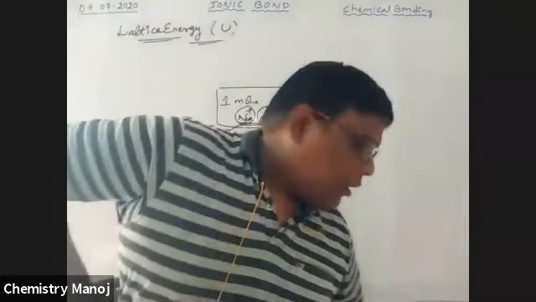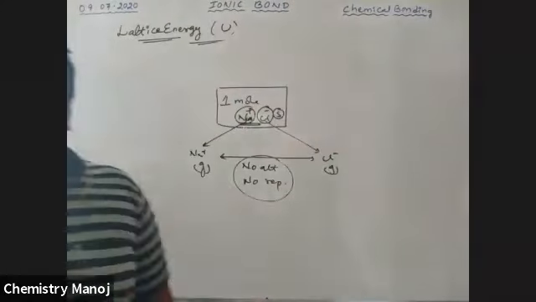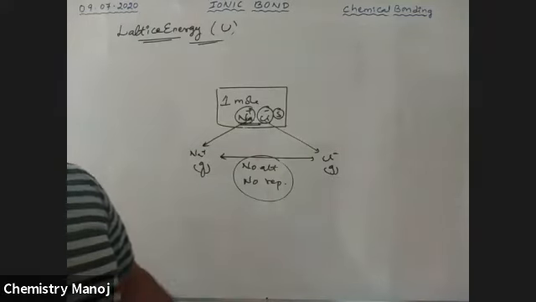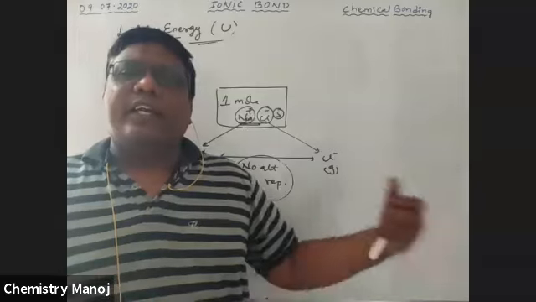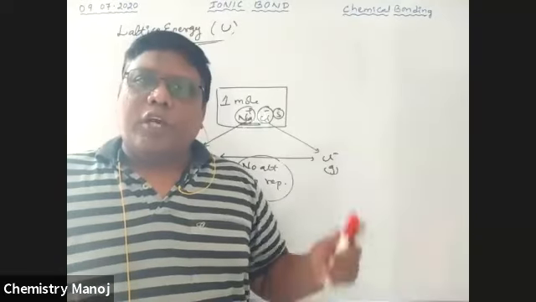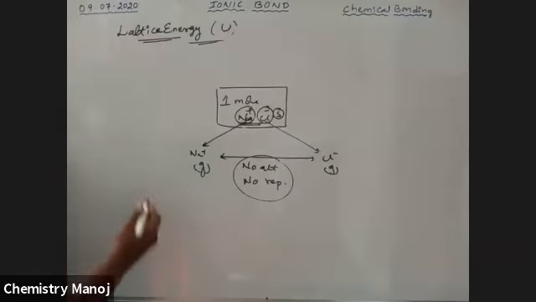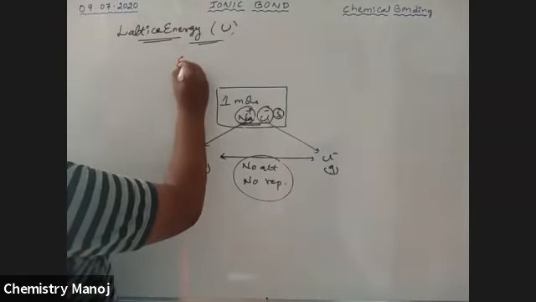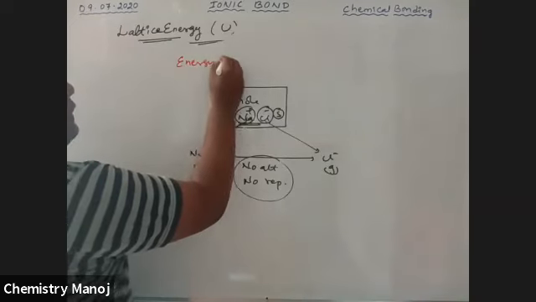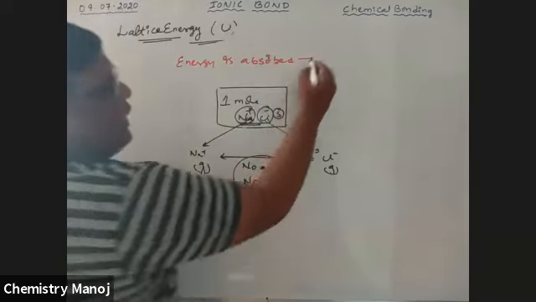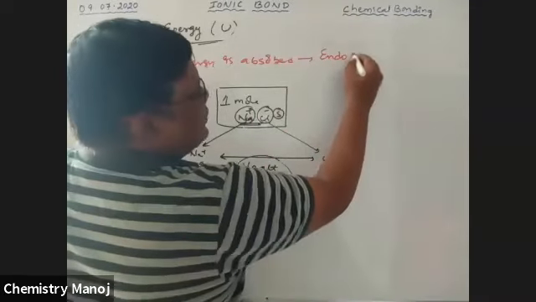I am trying to calculate the lattice energy of NaCl. Absorbed value is positive, released value is negative. Anywhere energy is absorbed, the process is called an endothermic process.